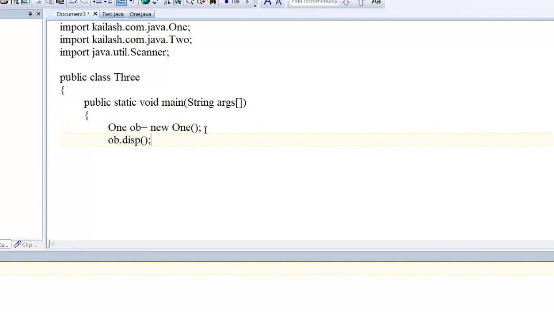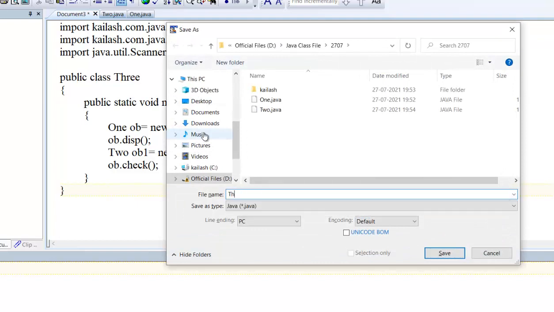There is a display method. Similarly, I want to use the Two class: Two object1 equal to new Two, and I want to use the check method, because inside this there is a check method. Save this as Three.java.